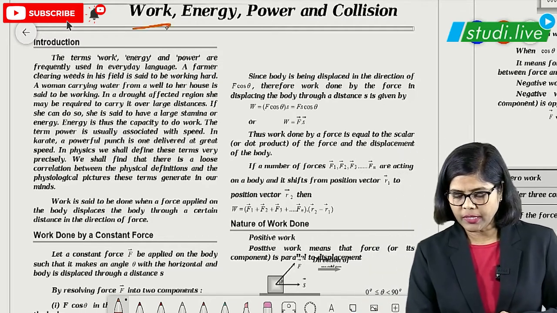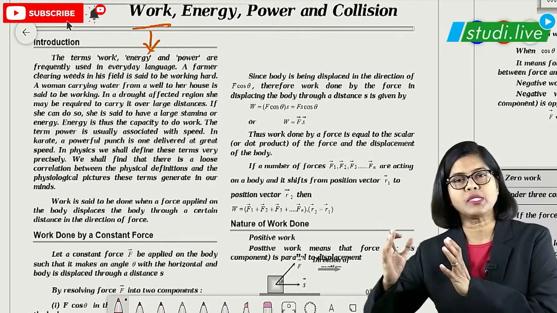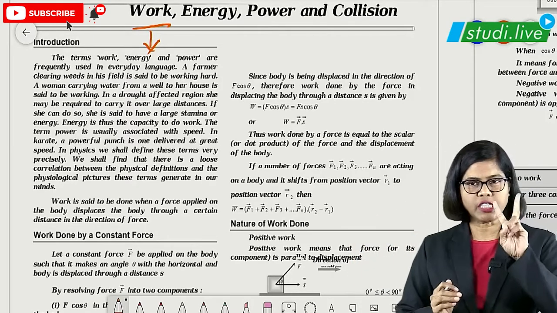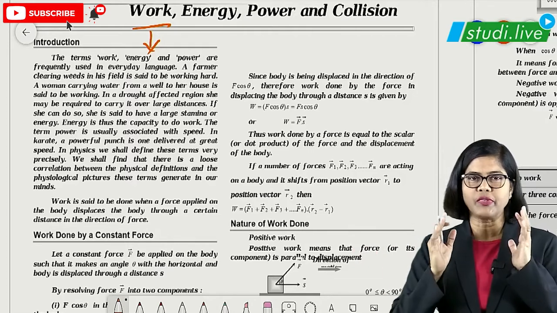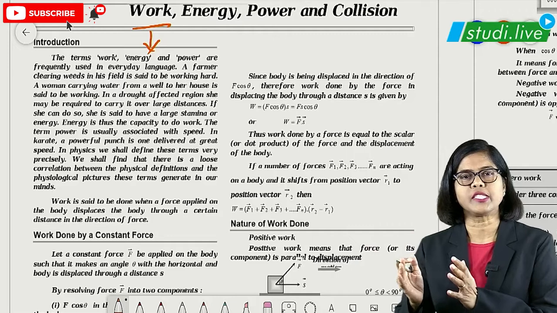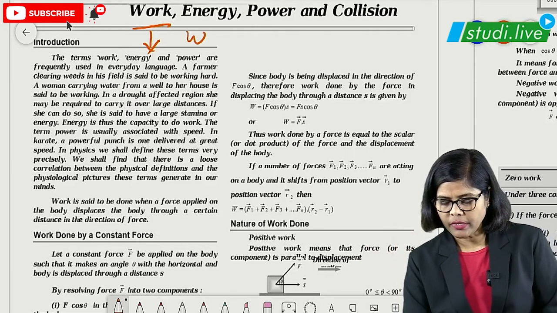Basically, see, work is nothing but what? When force is applied and of course there is displacement. If these two things are there, then we say that work is done. That means when force is applied on a body and there is a displacement, right students? So basically the work formula is force into displacement.